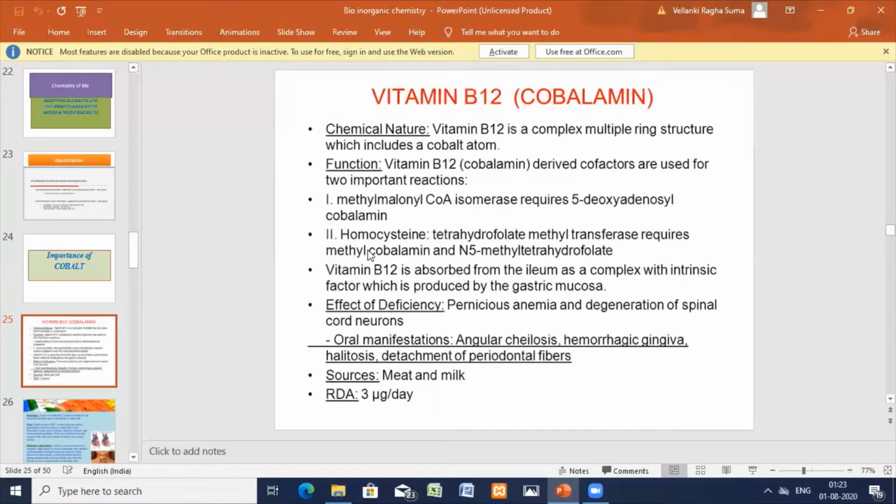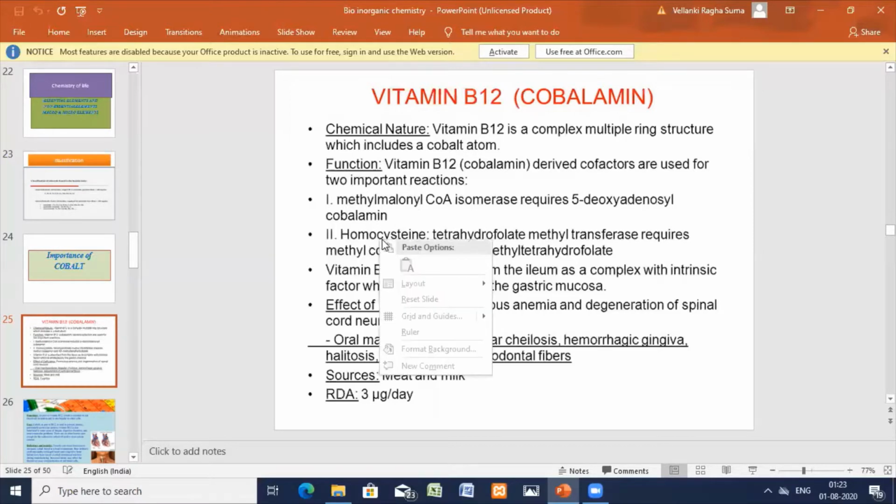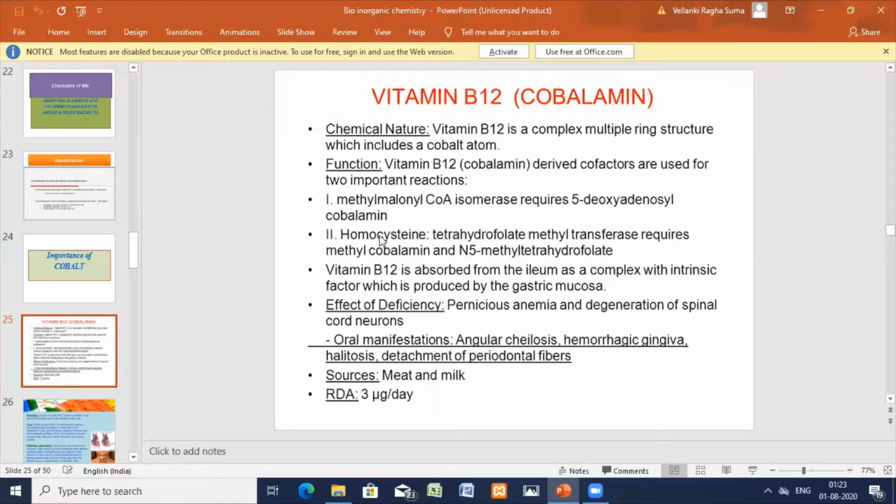There are reactions where this cobalt acts as a cofactor: methylmalonyl CoA isomerase requires 5-deoxyadenosyl cobalamin, and this cobalamin contains the cobalt. Similarly, homocysteine tetrahydrofolate methyltransferase requires methylcobalamin. In this way, it has two functions.